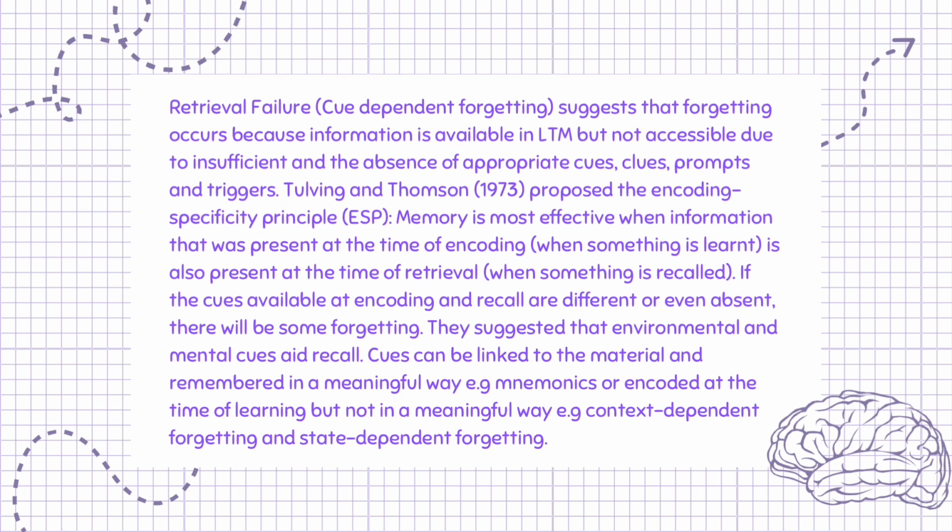If the cues available at encoding and recall are different or even absent, there will be some forgetting. They suggested that environmental and mental cues aid recall. Cues can be linked to the material and remembered in a meaningful way, e.g. mnemonics, or encoded at the time of learning but not in a meaningful way, e.g. context-dependent forgetting and state-dependent forgetting.